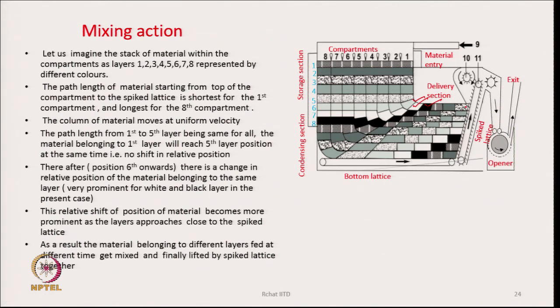So, if we come to the spike lattice, we see that the materials which are ultimately reaching together the spike lattice, these materials are fed to all these chambers at different points of time. So, by this there is a possibility of mixing of the tufts.